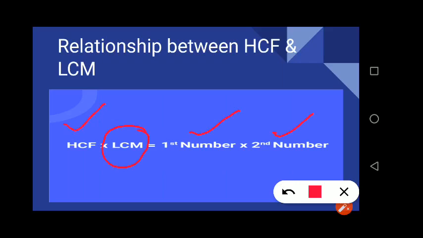Then LCM is equal to first number into second number by HCF. So this way we can solve the questions.